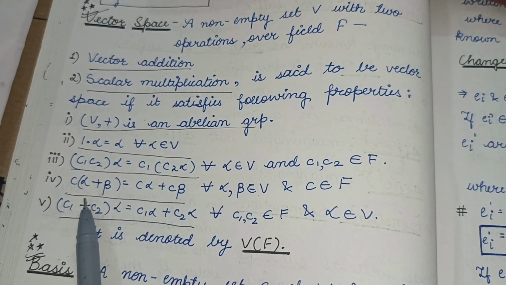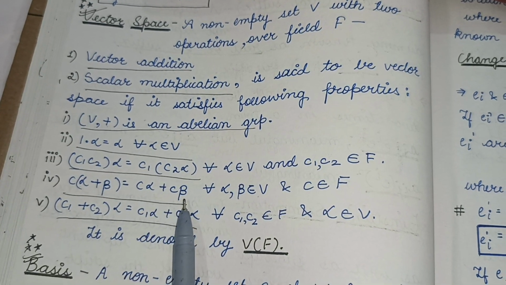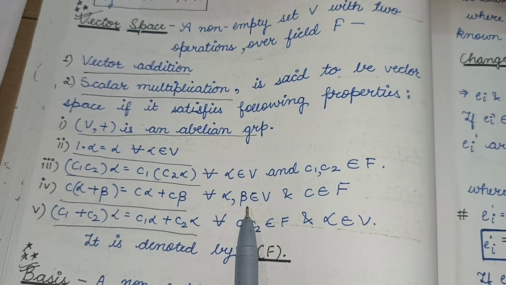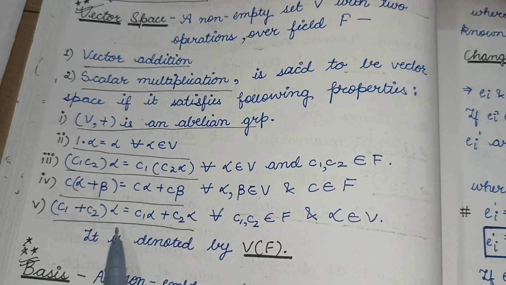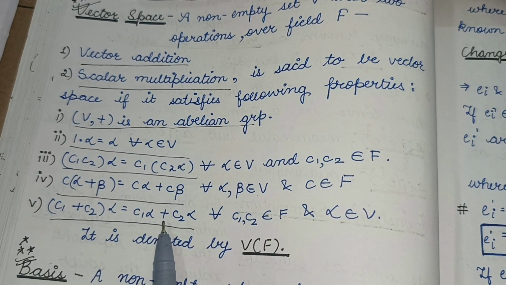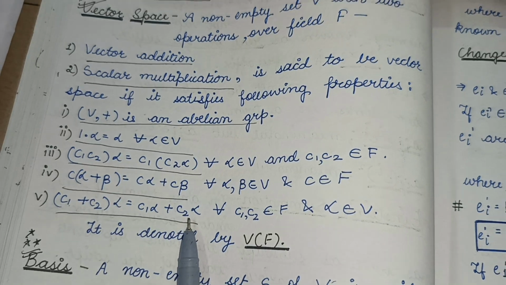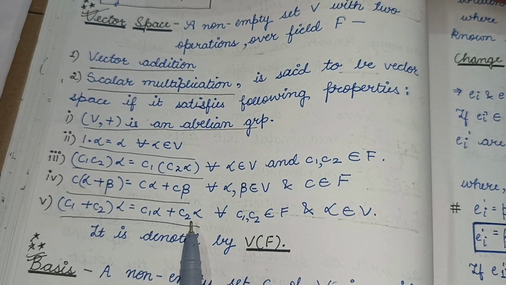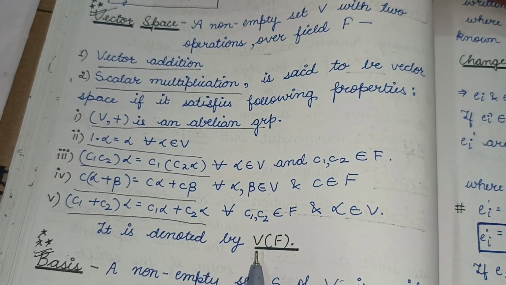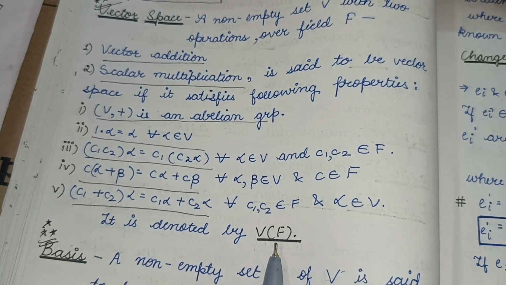And also C (alpha plus beta) is equal to C alpha plus C beta for all alpha, beta belonging to V, and C belongs to F. And also (C1 plus C2) alpha should be equal to C1 alpha plus C2 alpha for all C1, C2 belongs to F and alpha belongs to V. The vector space is denoted by V(F), where V is a vector space and F is a field.